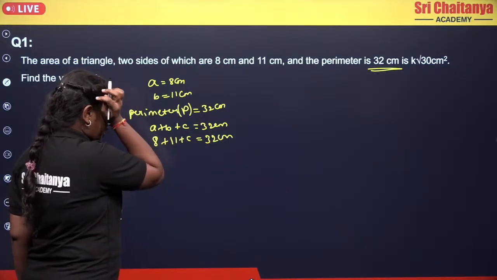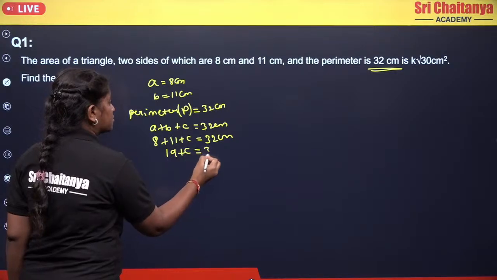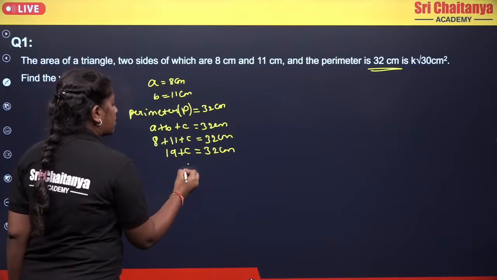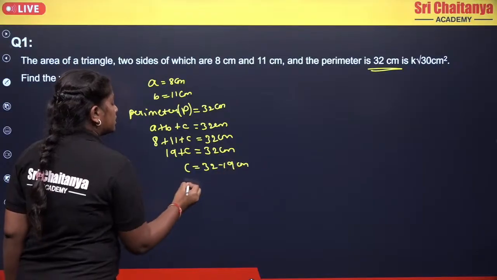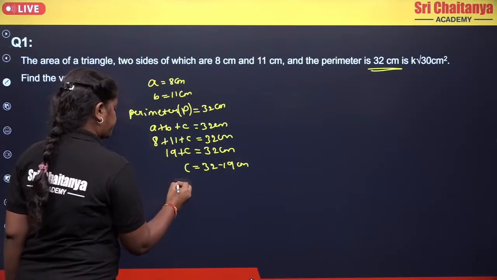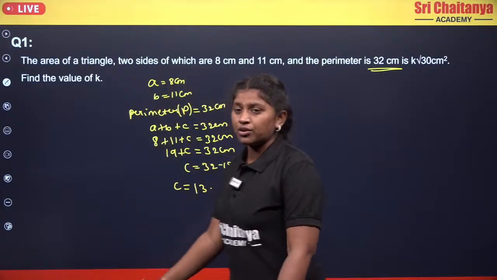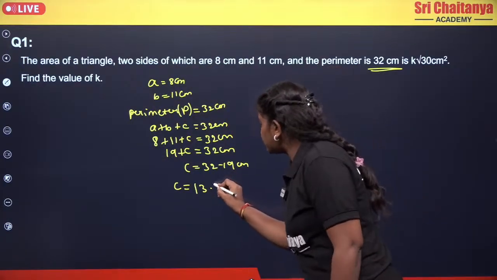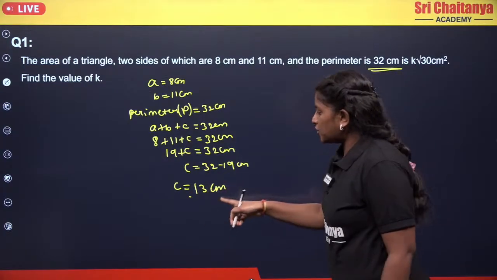Now 11 plus 8 will give you 19. So 19 plus C equals 32 centimeters. Now C equals 32 minus 19. So 32 minus 19 will give you 13. Okay, so this is how we find the third side of the triangle. Fine, so now we got the C value also.